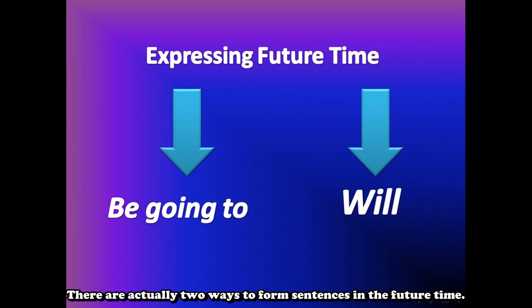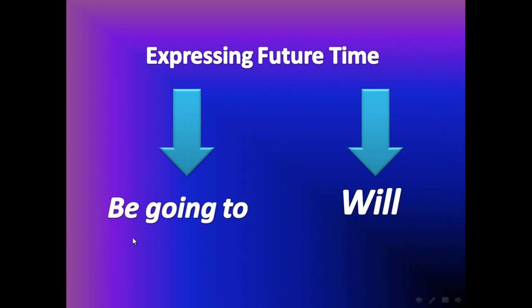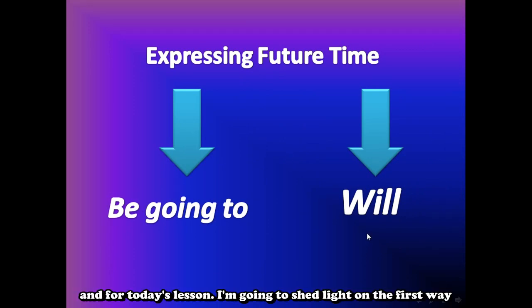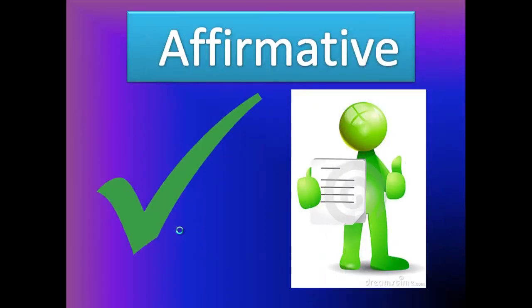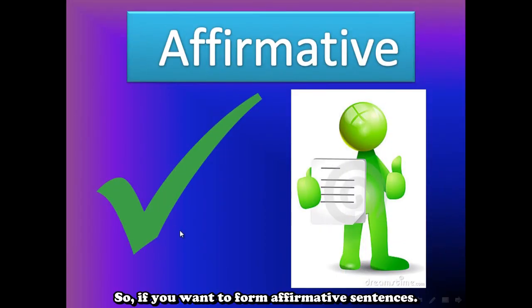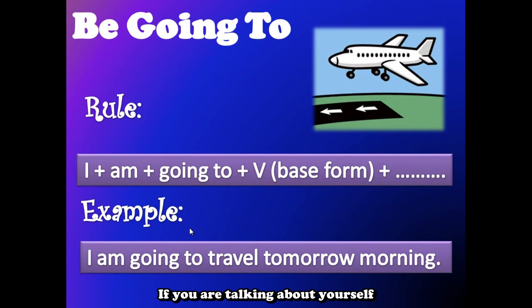There are actually two ways to form sentences in the future time. The first way is be going to, and the second way is will. For today's lesson, I'm going to shed light on the first way, be going to. If you want to form affirmative sentences, all you have to do is follow these rules. The first rule is, if you are talking about yourself, I plus am plus going to plus the verb, and it has to be in the base form.